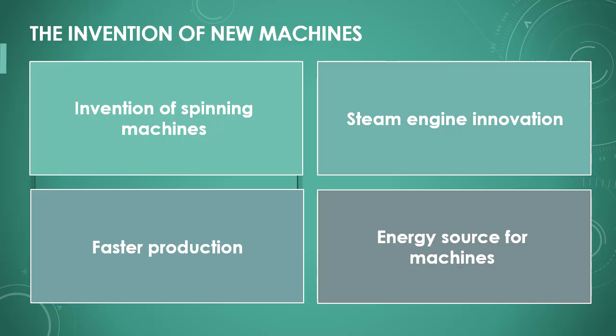Industrialization would not have been possible without the invention of new machines. Machines like the spinning machine and the steam engine replaced the work of humans and animals. This led to much faster production of goods that were previously labor-intensive and made by hand. The steam engine, in particular, played a key role because it provided the energy source for many machines and modes of transportation.